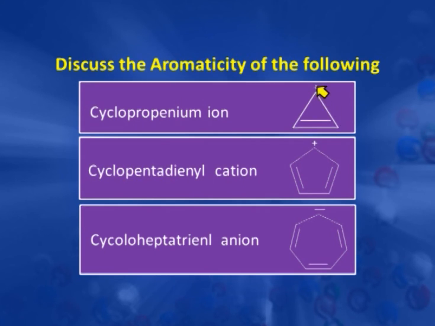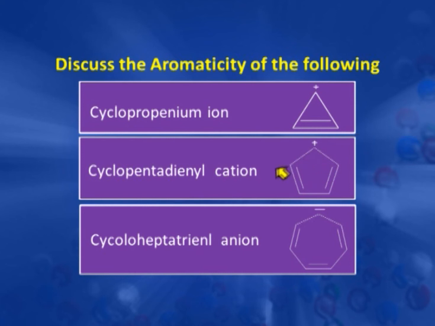So, there is a delocalization of this positive charge in this ring, and this delocalization involves 2 pi electrons, which is again a Huckel's number corresponding to n is equal to 0. So, this is also an aromatic ion.